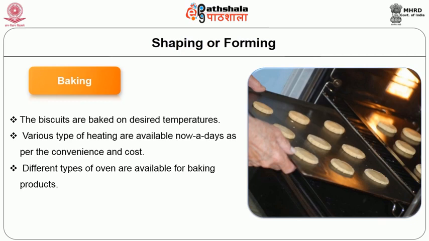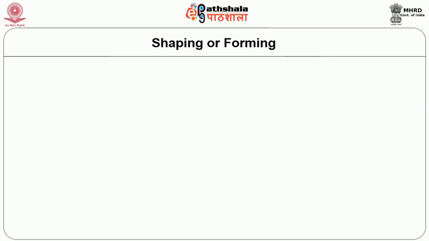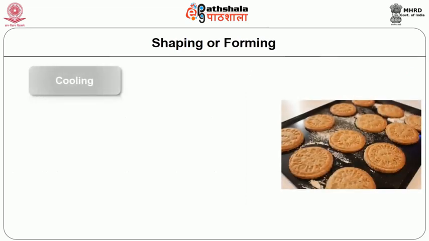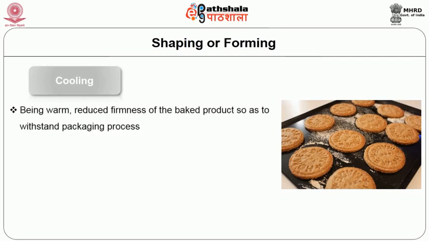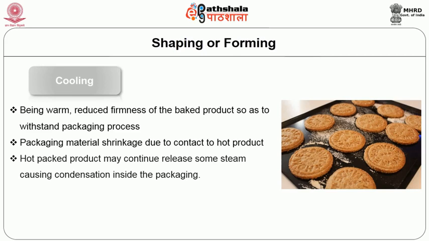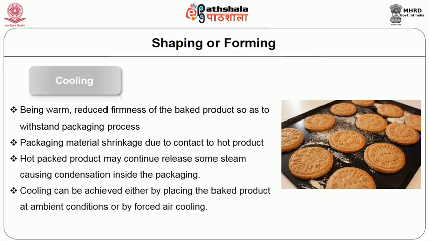After the baking step, the hot product obtained must be cooled to room temperature prior to packaging for several reasons. Being warm reduces firmness of the baked product so as to withstand packaging process. There is packaging material shrinkage due to contact with hot product. Hot packed product may continue to release some steam, causing condensation inside the packaging. Cooling can be achieved either by placing the baked product at ambient conditions or by forced air cooling.